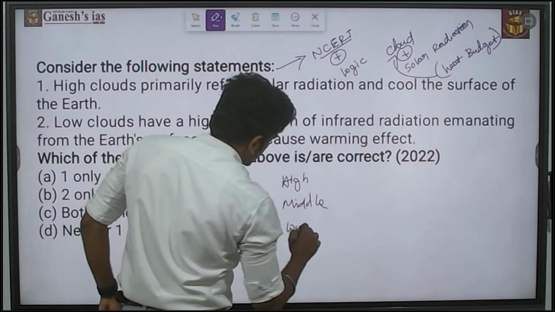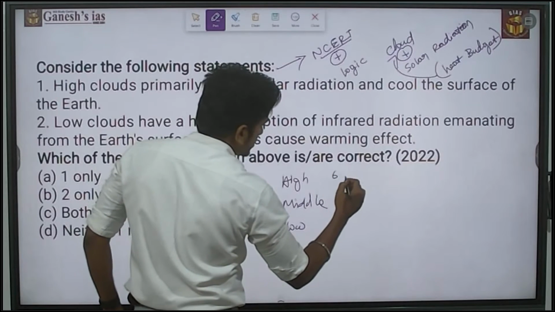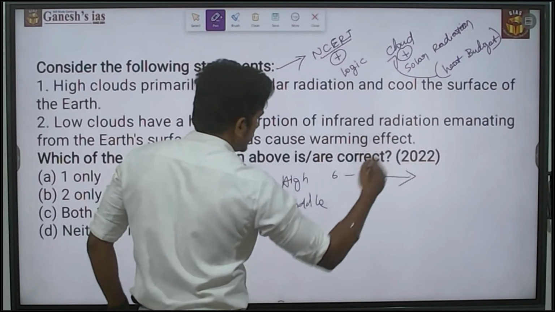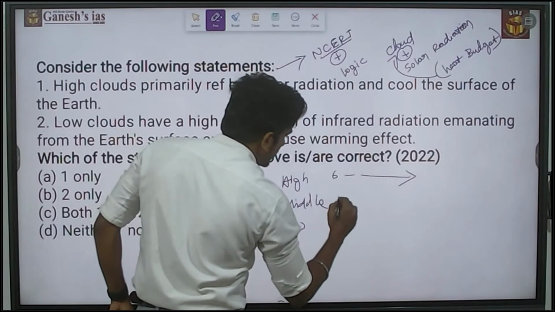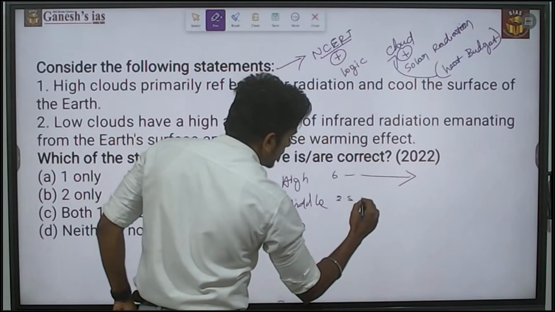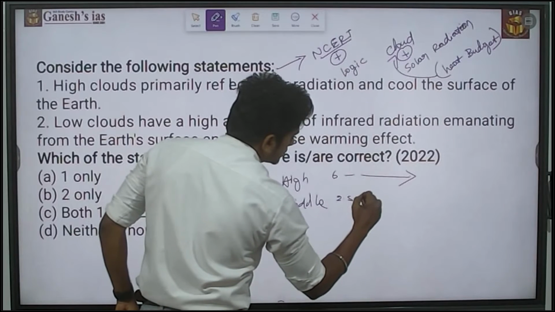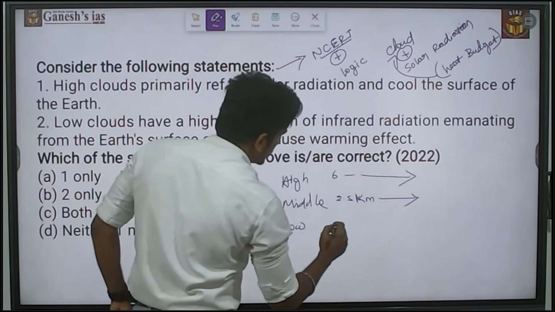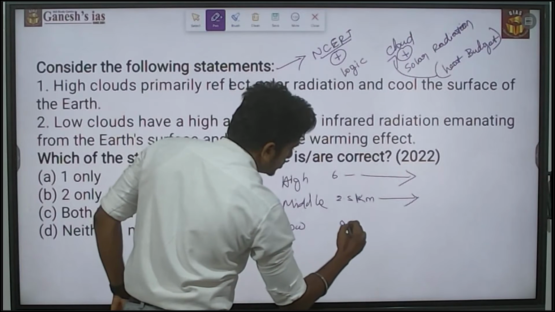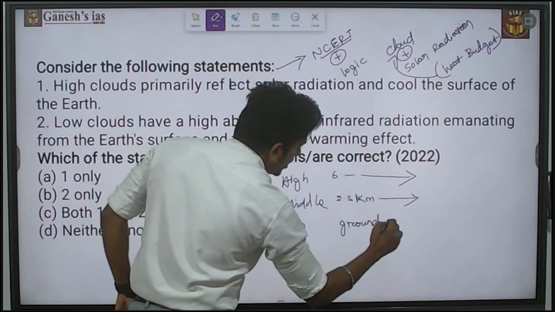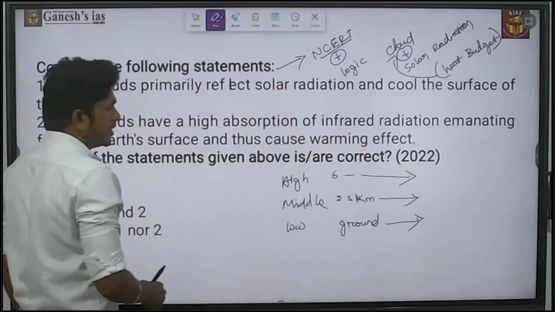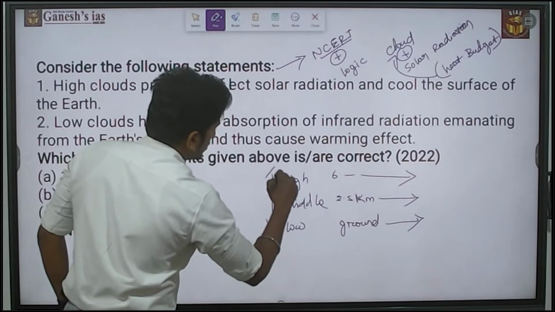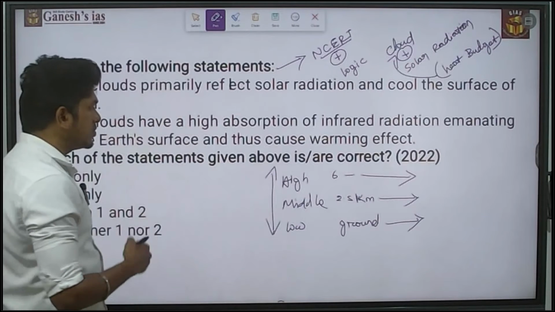And the low clouds start from the ground. So these are the types of clouds.